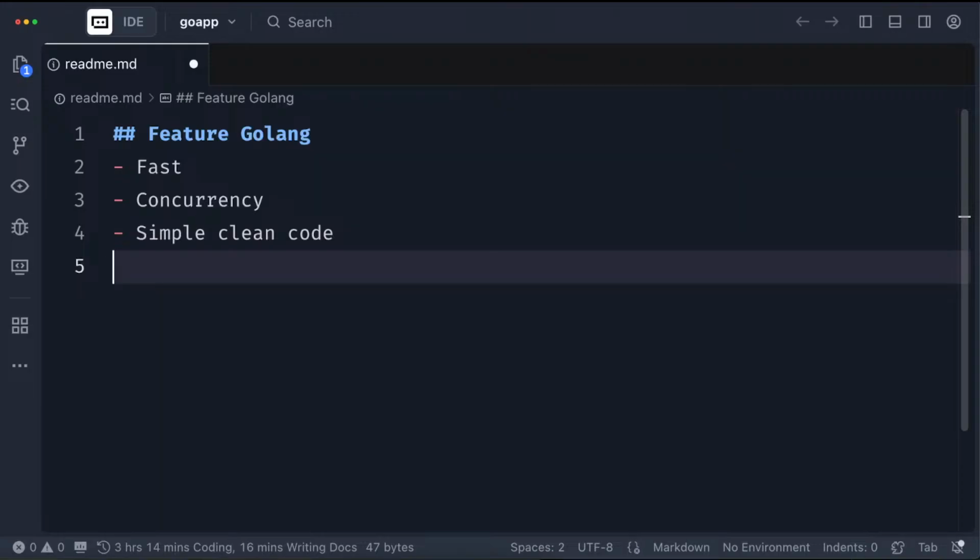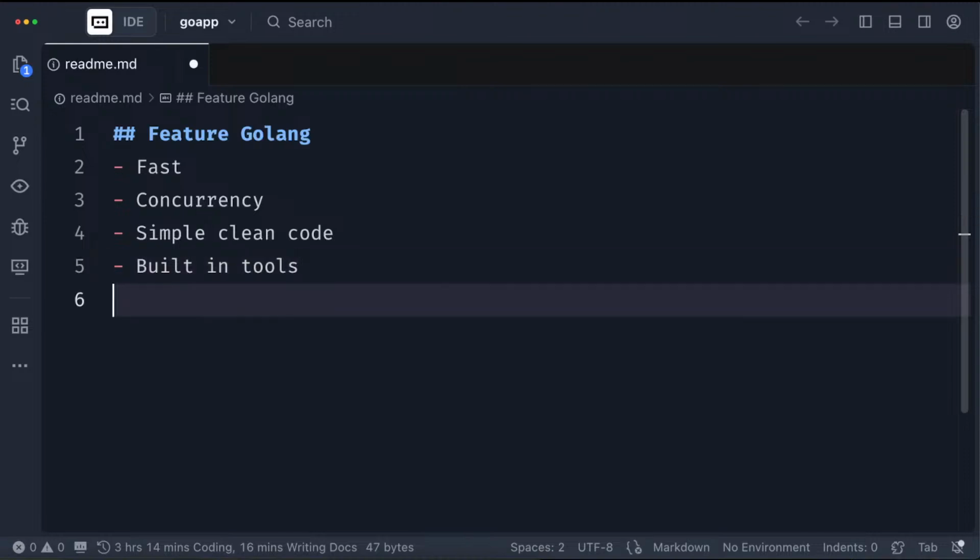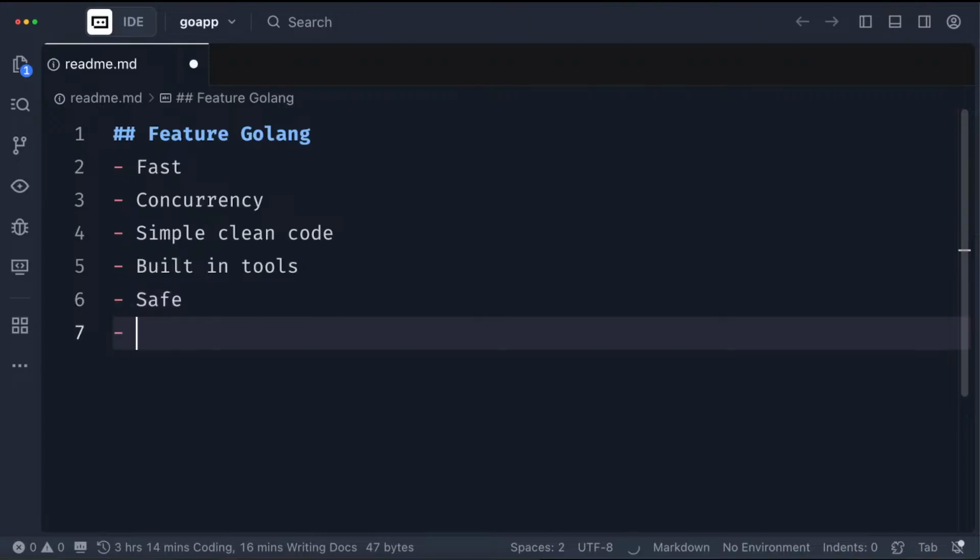It has built-in tools. So what that means is that the tools are from Google themselves. Most of these things, sometimes there are third parties that do stuff for you, but Google did a very good job in making sure that this programming language comes with its own tools out of the box. It's safe, and then it's cross-platform.